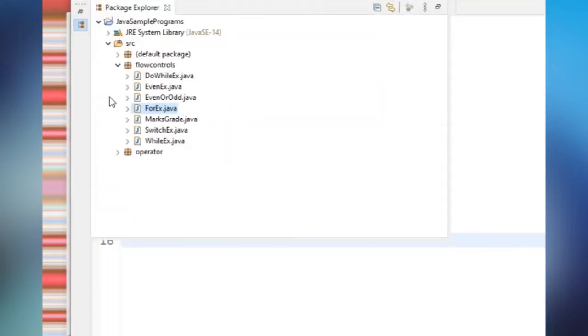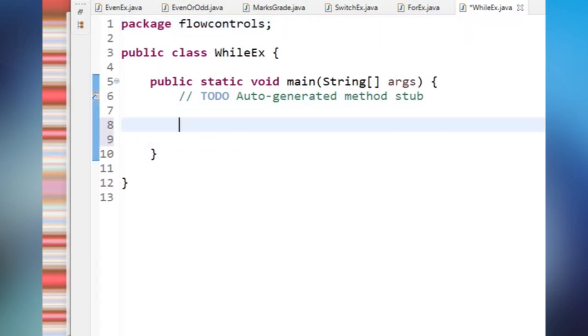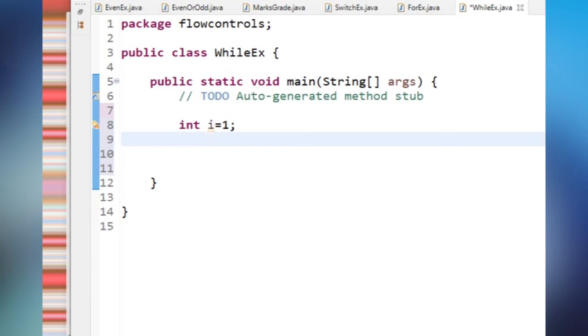So now I want to print 10 numbers using a while statement. Int I equal to 1. First step, we have to take an initialization. While of I less than or equal to 10, and open the loop.